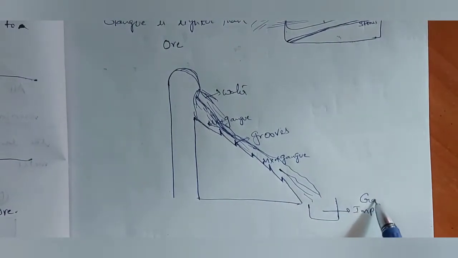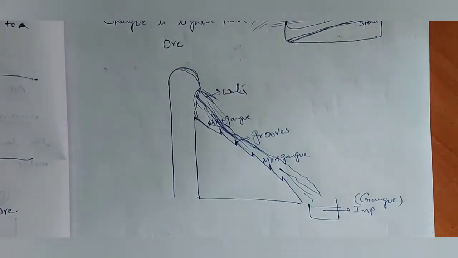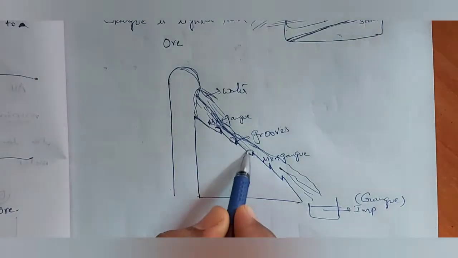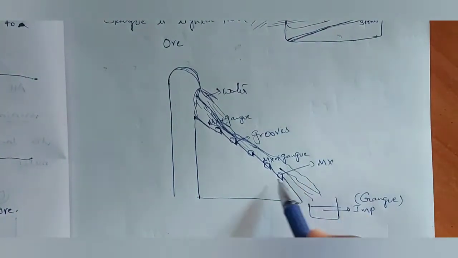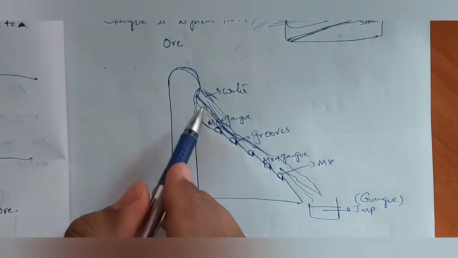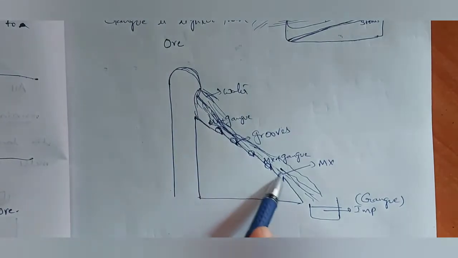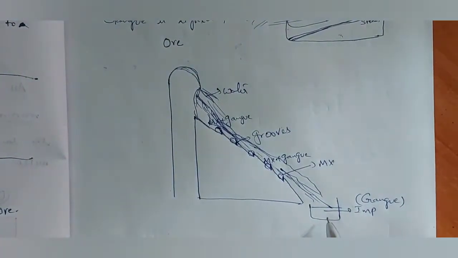That is nothing but gangue coming down along with water, and into the grooves we get the metallic compound. The metallic compound remains here, and the impurities are run down by water and settle down here.